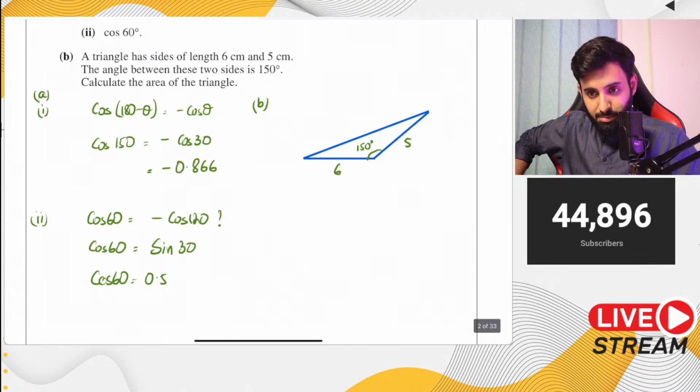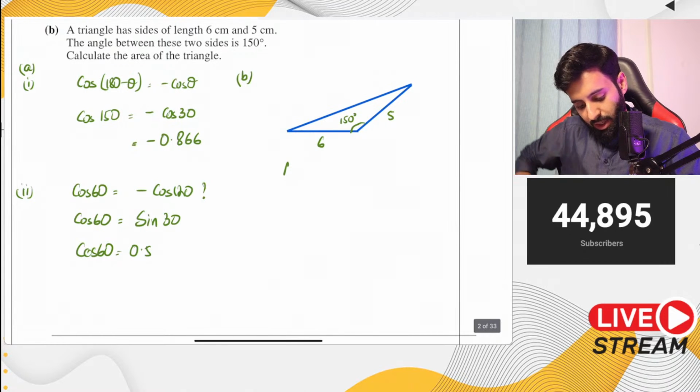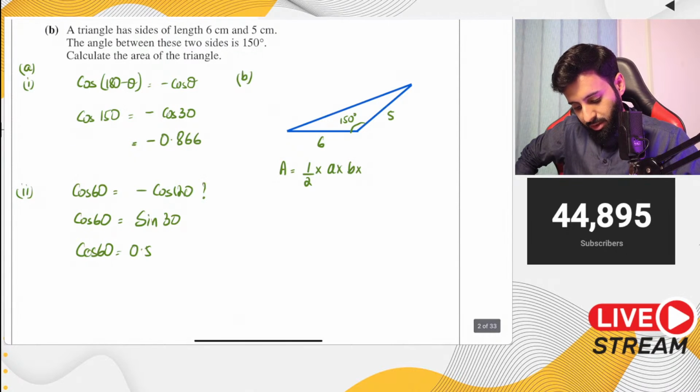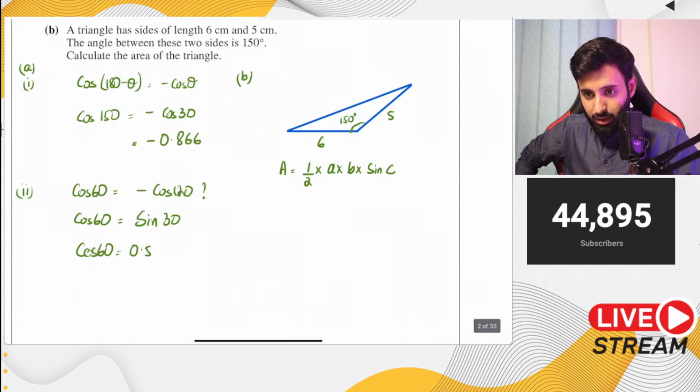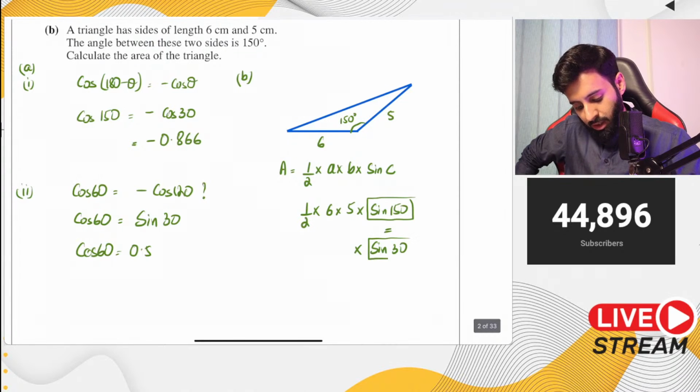Now remember this is paper 1, so you can't use a calculator for this. The formula to calculate the area is 1 upon 2 into A into B into sine C, where you have two sides and one included angle. So 1 upon 2 into 6 into 5 into sine 150. Now the thing is, where do we get the value of sine 150? We know from prior knowledge that sine 150 is going to be the same as sine 30. Why? Because 150 and 30 are supplementary angles.